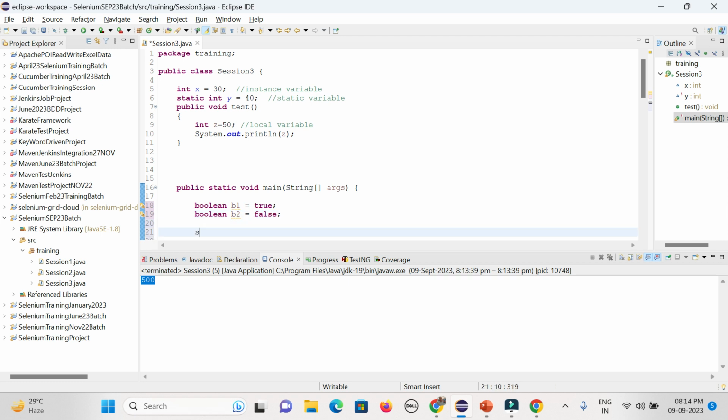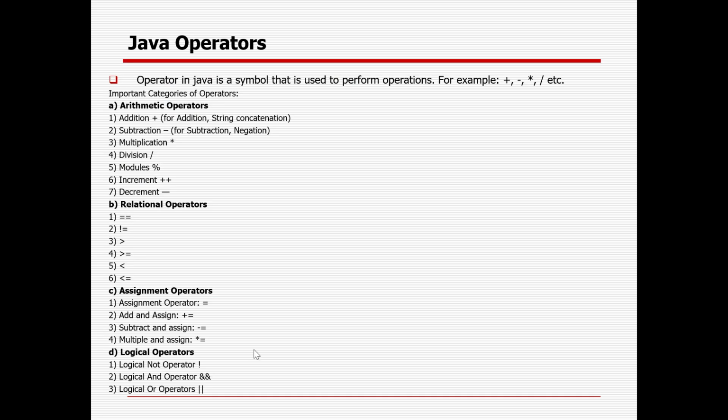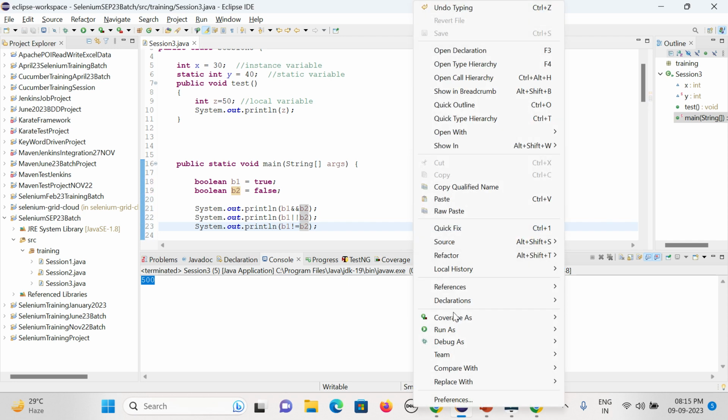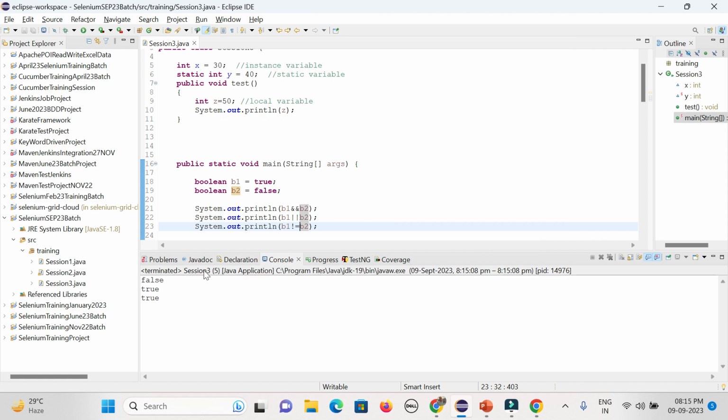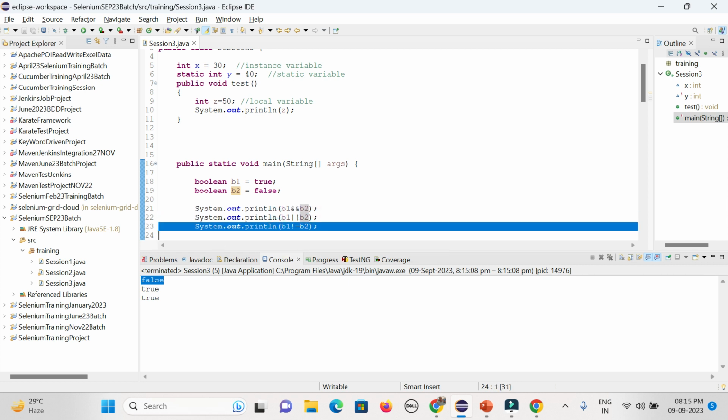Now you can check b1 ampersand b2. So one false means it will be false automatically, right? And or means anything is true, it will be true. Pipeline. And here not equal to, that is another one. Now it will give you true or false. So these are the different operators which primarily you use in Java. False, because only both are not true. Anyone is true, it will be true, and here it is not equal because true and false are not equal. That is the reason it's coming as such.